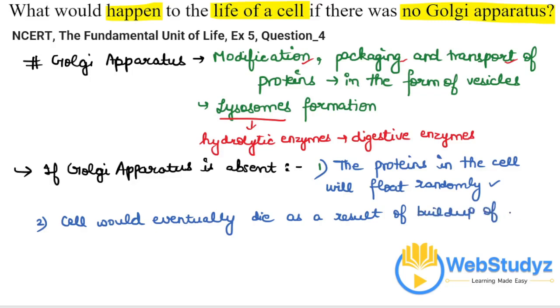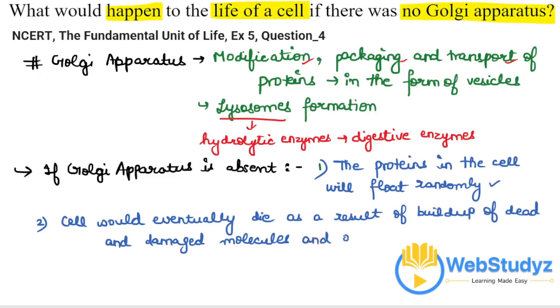Because lysosomes are also, we can call them, scavengers. They destroy the dead and damaged molecules. They have digestive purposes. They digest all the unrequired stuff, dead and damaged molecules and organelles.